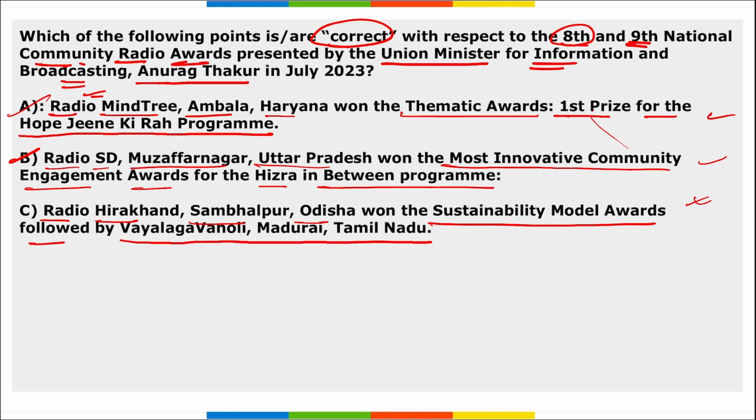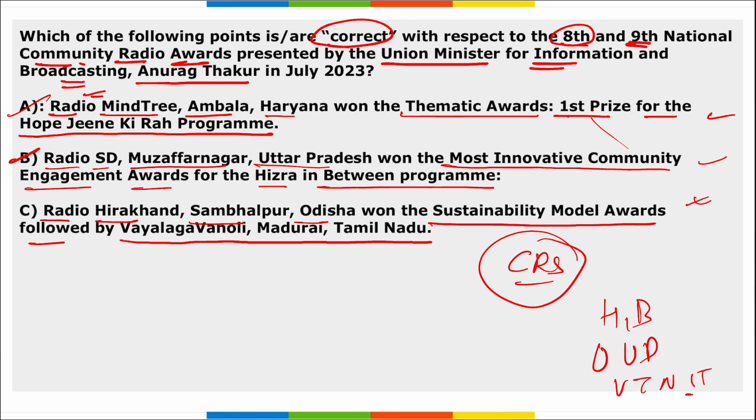These prestigious awards recognize various outstanding community radio stations from various states that include Haryana, Bihar, Odisha, UP, Uttarakhand, Tamil Nadu, Rajasthan, and Tripura, and so on. So remember, these three radio stations received the award in their respective fields.